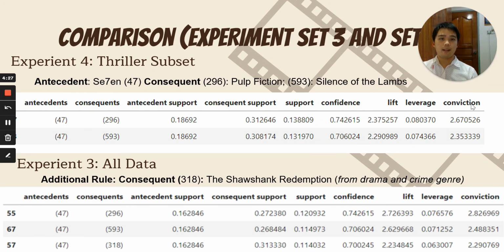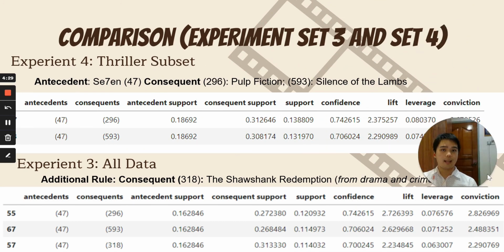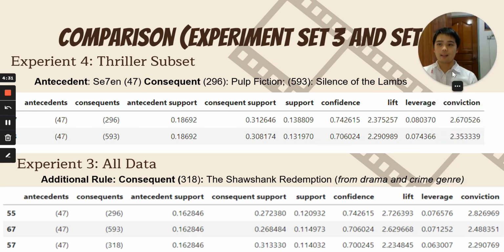To make a comparison between experiment set 3 and set 4, I take thriller subset for example, an antecedent of movie ID 47, which is movie 7. The first rule, it can generate towards a consequent of movie ID 296, which is Pulp Fiction, and also movie ID 593, which is Silence of the Lambs.